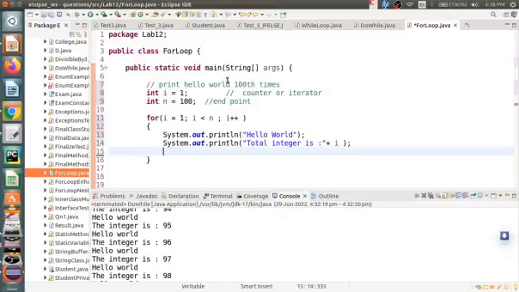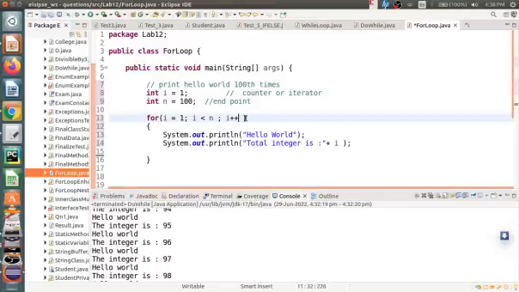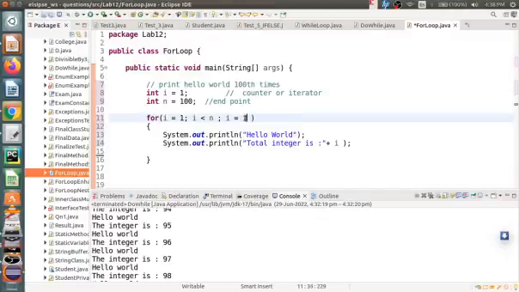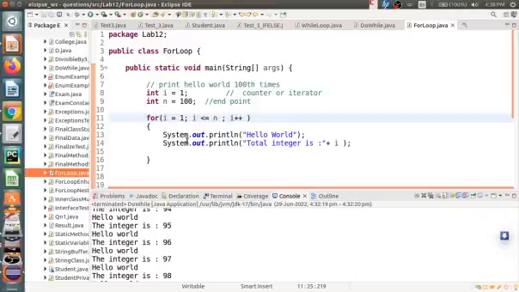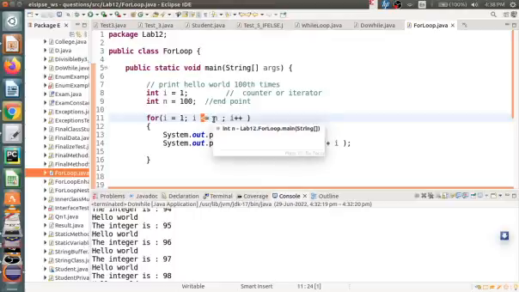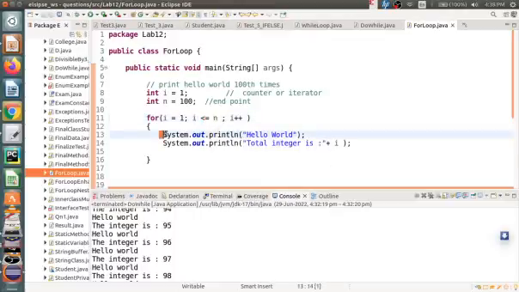So no need to write this increment operation separately as you have done in the while loop. The increment operation has been done here. Or you can write simply i is equal to i plus 1, or simply you can write i plus plus. So this is the basic syntax of writing a for loop. How many times will it run? This will run 100 times. First it will print hello world. Let us start: i is equal to 1. Then condition checking happens, i is less than 100. Yes, true. Then it will allow the command to go inside the for loop.